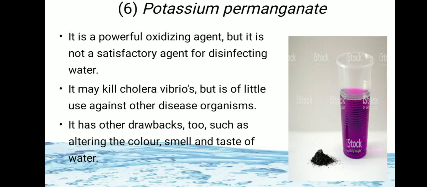It has other drawbacks also, such as it alters the color. You can see in the image the color of potassium permanganate is pink. So it alters the color of water, and it gives smell and taste to the water. So it is very rarely used as a disinfectant.